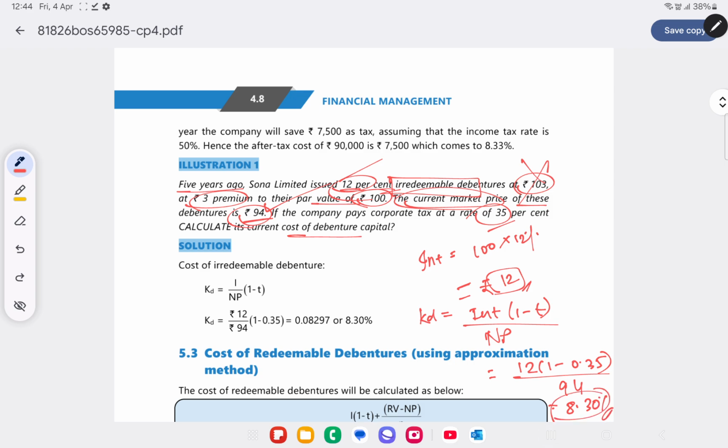8.30% will be the cost of debt. I hope you're clear about this.